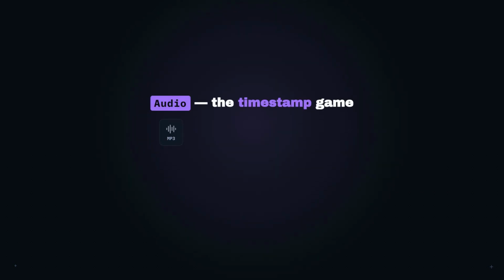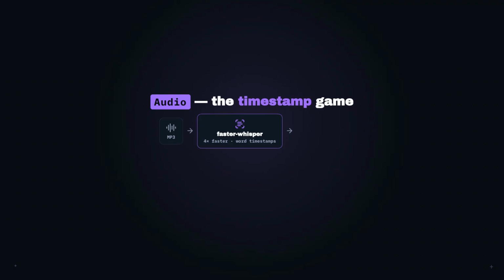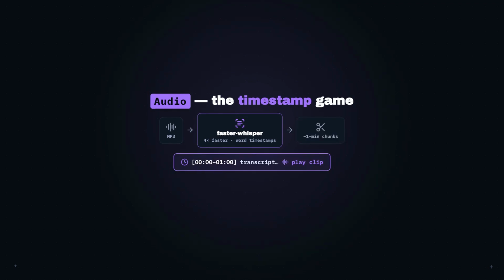Audio and video are where RAG stops being text at all, and where the real gold is in your meetings, calls, and podcasts. For audio, here's the production pipeline teams like Ragie use. Normalize everything to MP3. Transcribe with faster-whisper, the turbo model. It's 4 times faster than vanilla Whisper at the same accuracy, and crucially, it gives you word-level timestamps. Then chunk the transcript into roughly 1-minute segments, long enough to hold a complete thought.